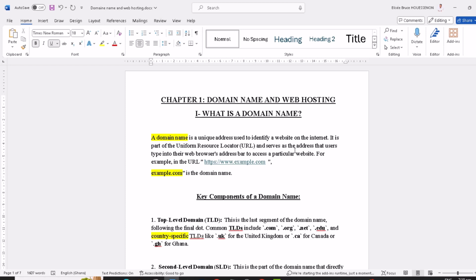We cannot talk about website designing without talking about domain name and web hosting. So, what is a domain name? A domain name is a unique address used to identify a website on the internet.